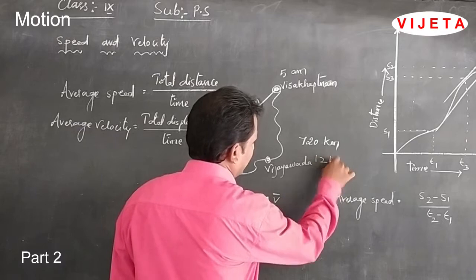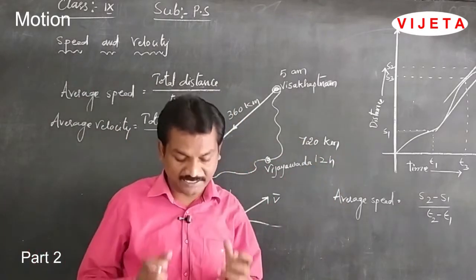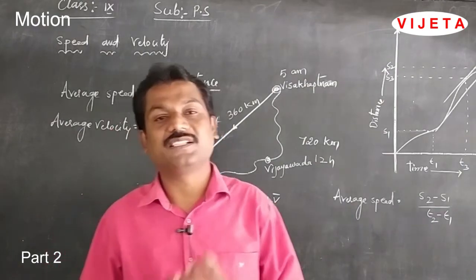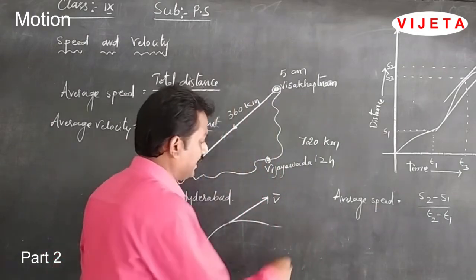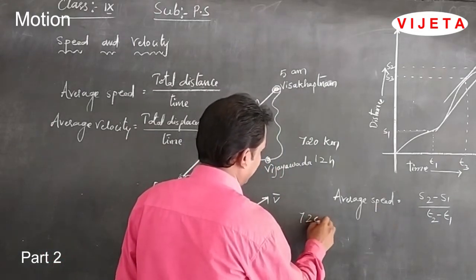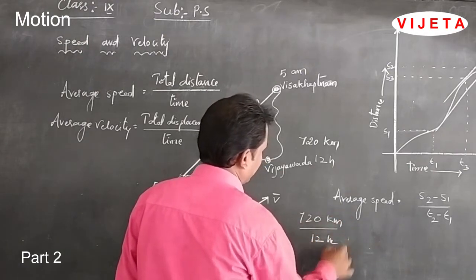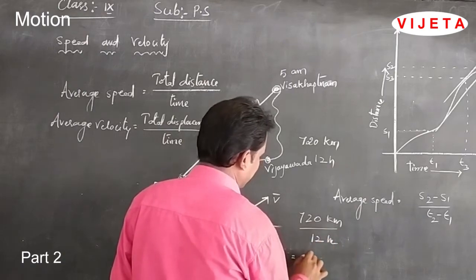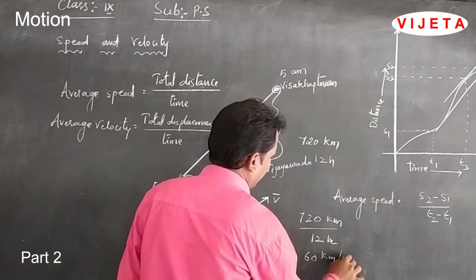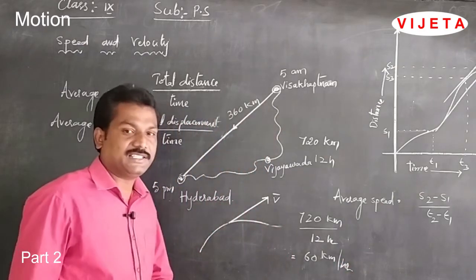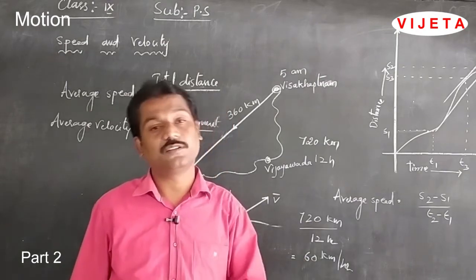So, using this time and distance, we can easily calculate how much distance it has covered in 1 hour. Yes or no? We can calculate: 720 kilometers divided by 12 hours, which gives 60 kilometers per hour. That means, can we say that every hour it travels exactly 60 kilometers?